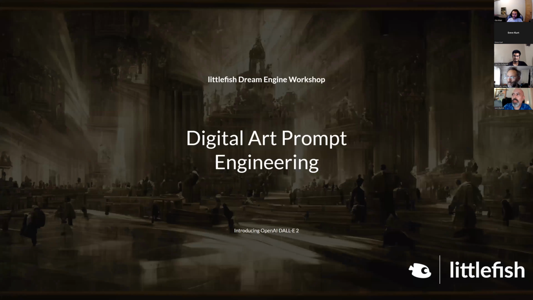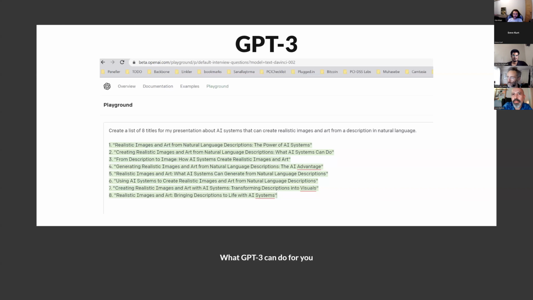So today I will talk about this prompt engineering thing. This is a very new title, around for a year. You give a simple text prompt to artificial intelligence and expect to have meaningful results. Here is a sample from GPT-3. I asked GPT-3 to create a list of 8 titles for the presentation that I'm having right now, and you can see the title suggestions here highlighted with green. Yes, lots of cool stuff here.